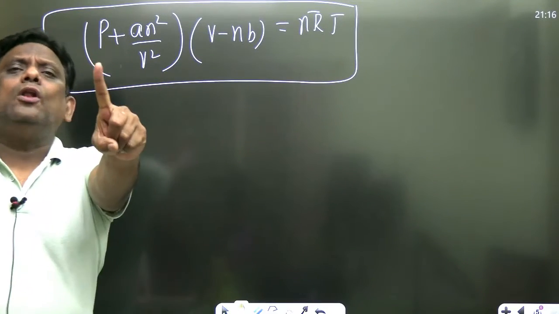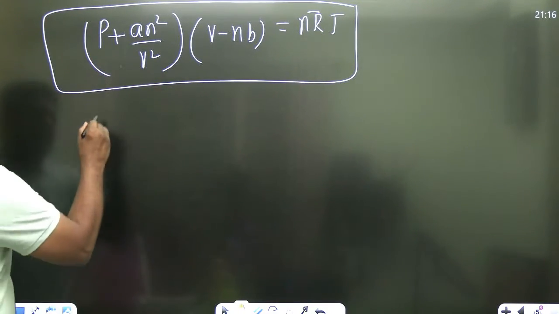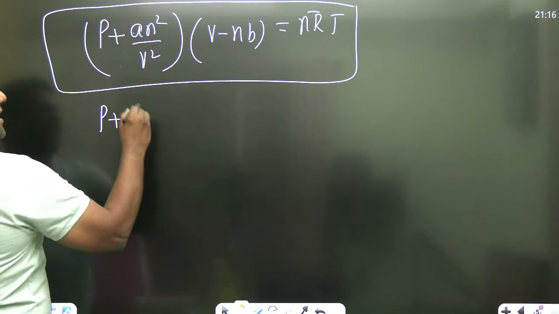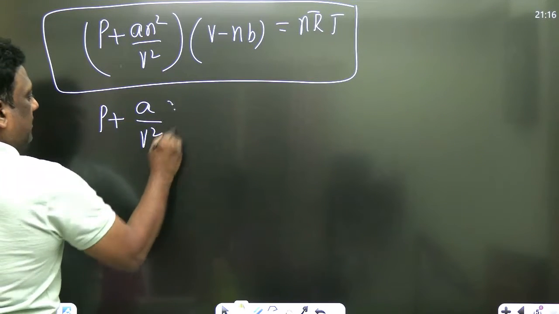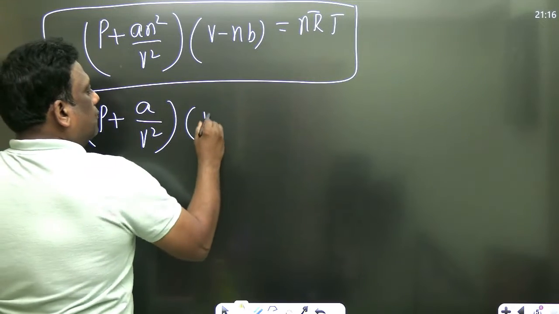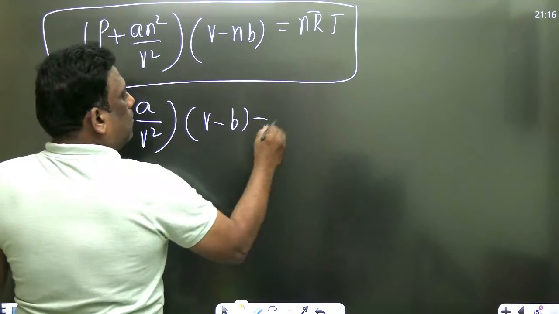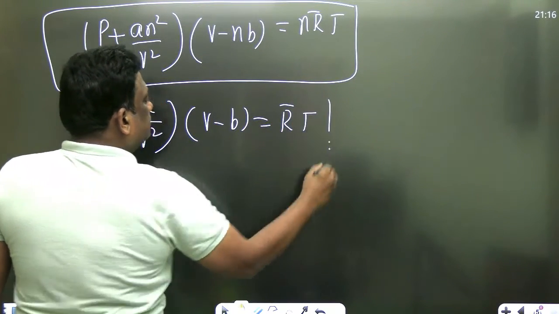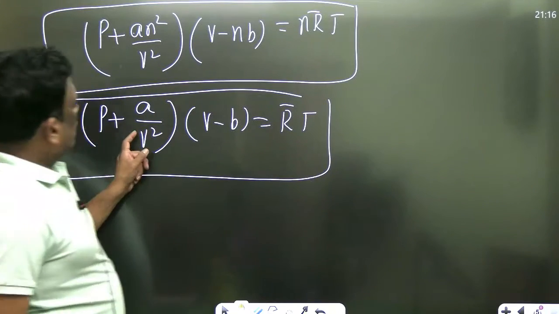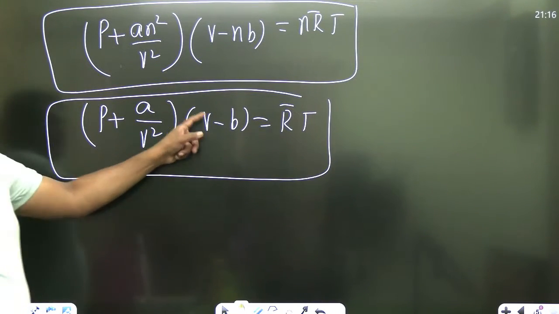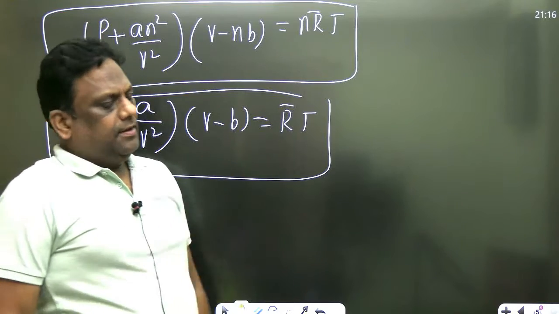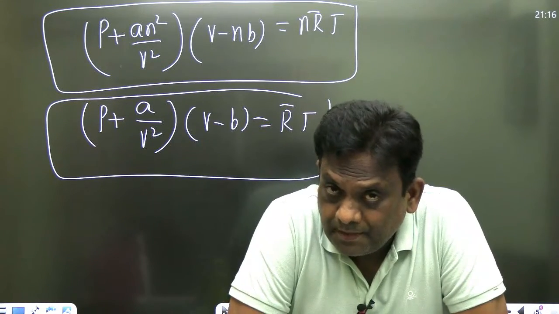And if I take per mole, taking number of moles as 1, P plus a by V square, into V minus b, where we take moles as 1, is equal to RT. This V is known as molar specific volume, because it is per mole. This is the equation. Very good, sirs. Very good.